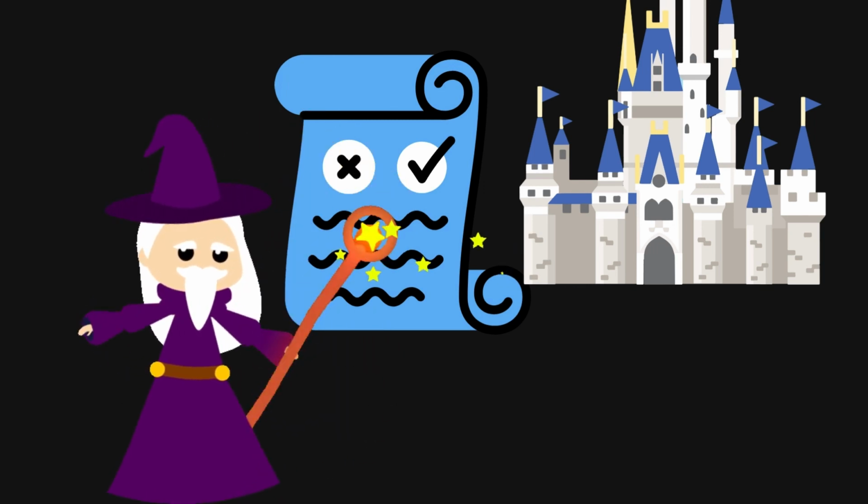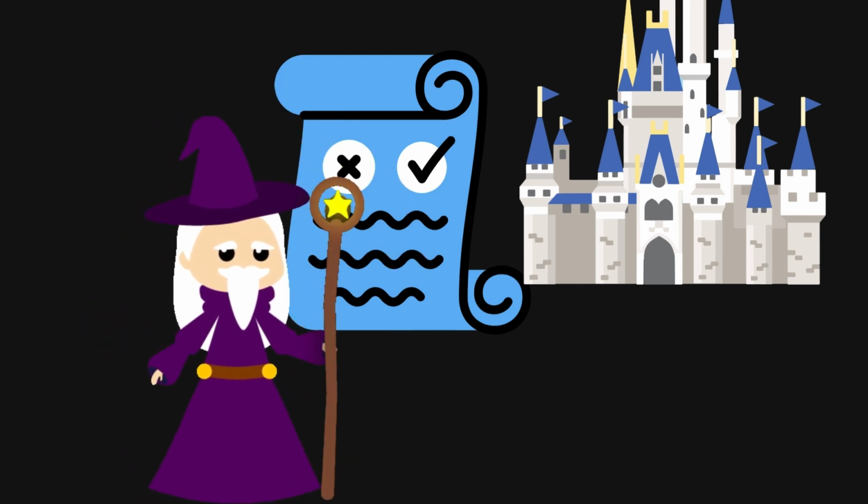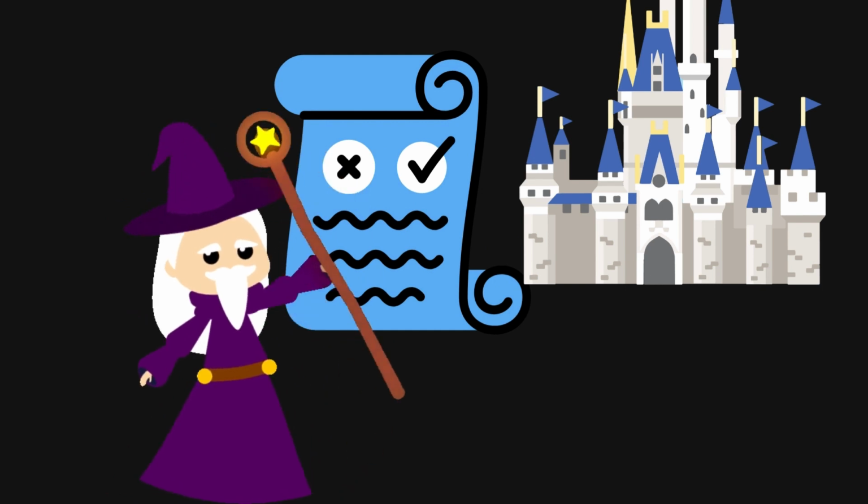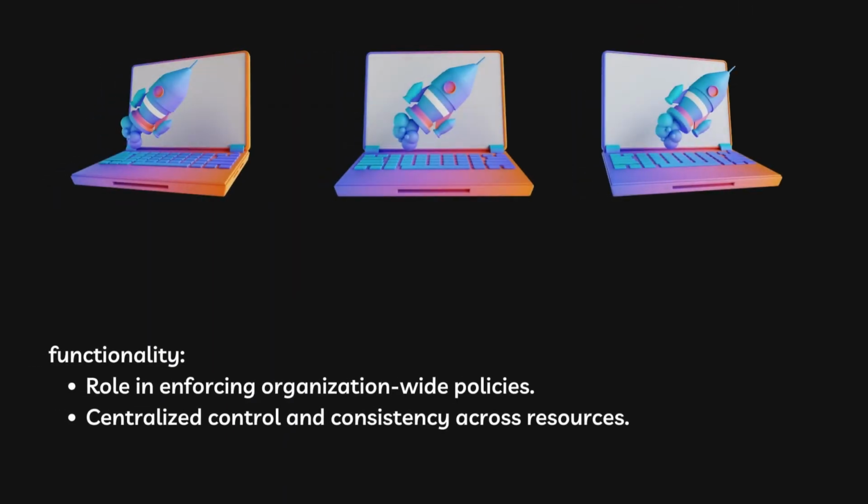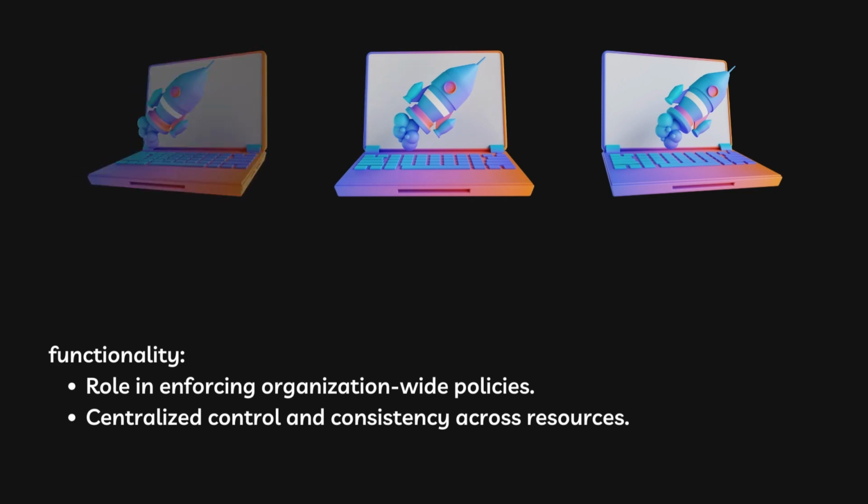The policy administrator is like the party planner who decides who comes to the party and makes sure the castle rules are followed. The organization policy service in Google Cloud is like the chief rule enforcer. Its job is to make sure everyone follows the same rules across the entire organization. It's like having a captain ensuring everyone on the ship is doing things the right way.